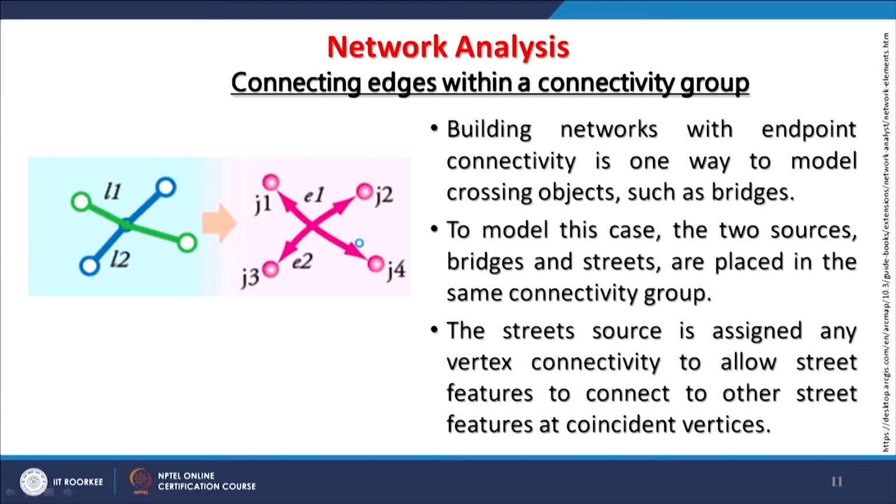We have to model, that means organize, the two sources, bridges and streets, so that they are placed in the same connectivity group. Then only can these things be used in GIS.